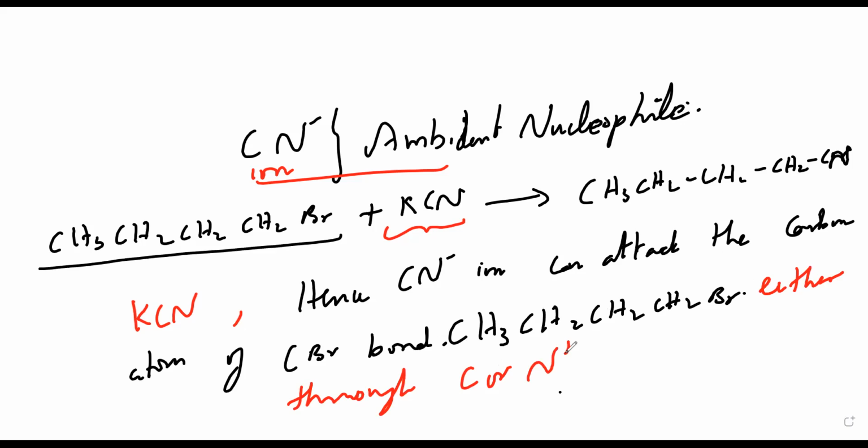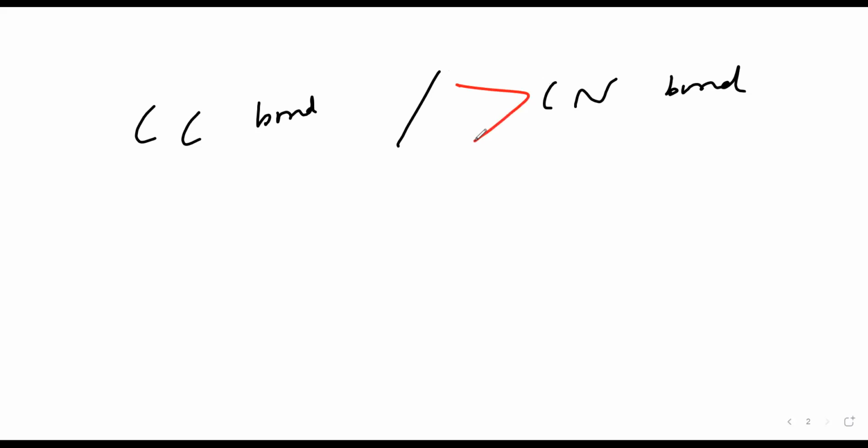One more thing we have to note down in this: which is stronger, the C-C bond or the C-N bond? Obviously we know the C-C bond is stronger than the C-N bond.